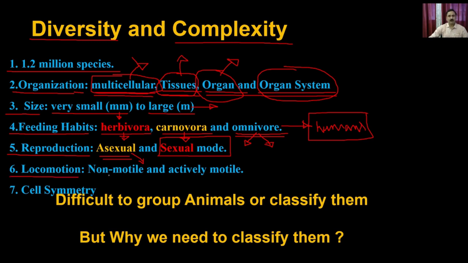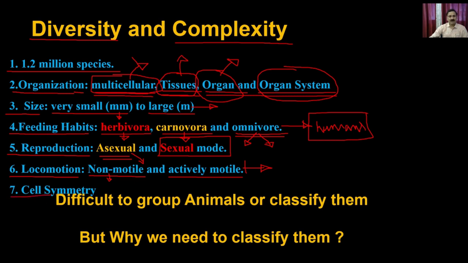Then in terms of locomotion, the animals are non-motile as well as actively motile. In the non-motile case, you have the porifera, like sponges, which are stuck to a particular place, but they do have motion which is driven by the motion of the ocean. Which means they can move, but their motion is not self-driven. That motion could be because of the motion of the water itself. Then you have the actively motile animals, like different types of insects. You can have humans and all other kinds of animals.